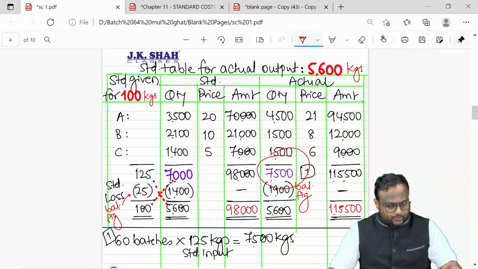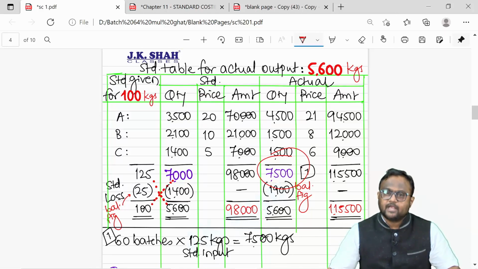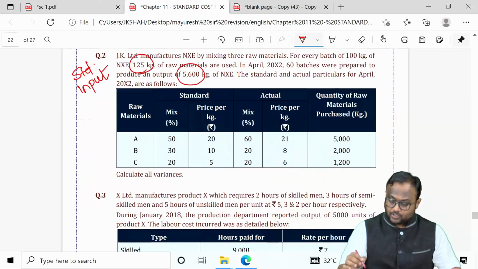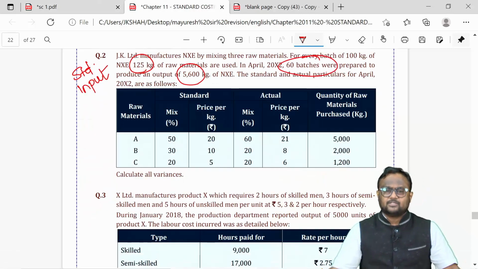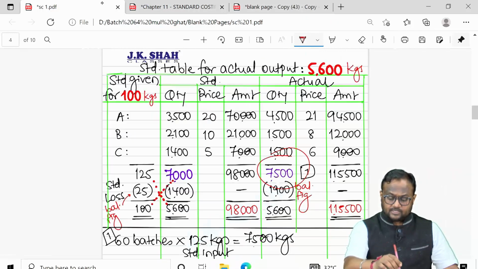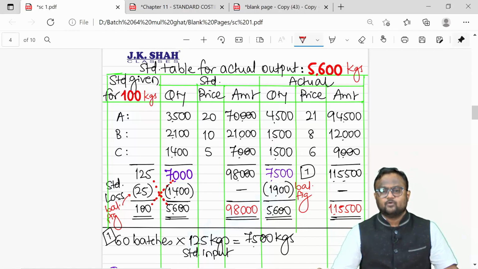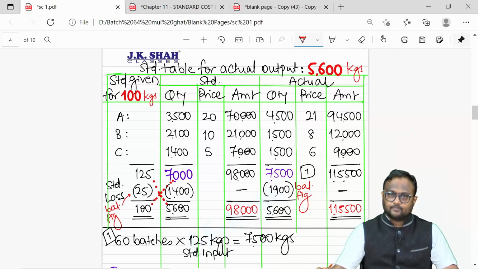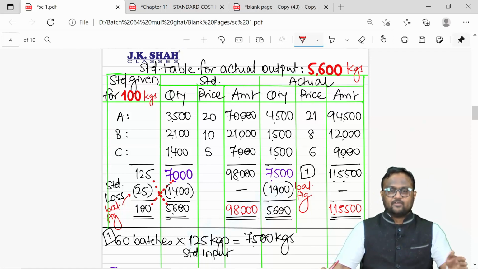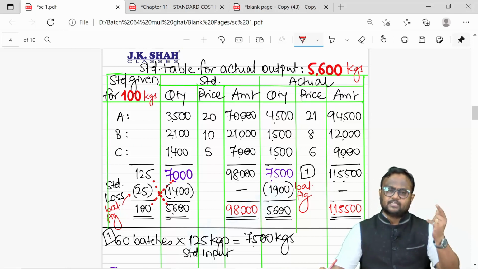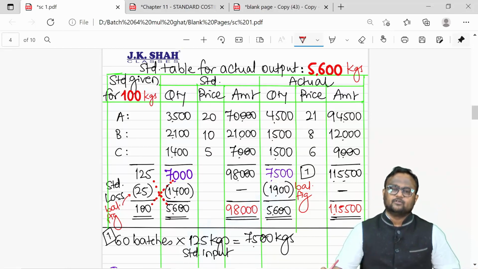So if I'm executing 60 batches as per the instruction in the question, 60 batches into 125, 7,500 must have been the actual input. They did not tell us that actual input per batch was different, so 125 kgs should have been the input of each batch. 60 batches will definitely have an input of 7,500 kgs.